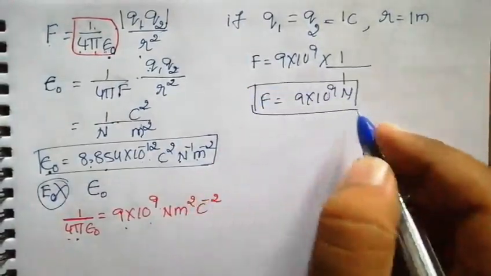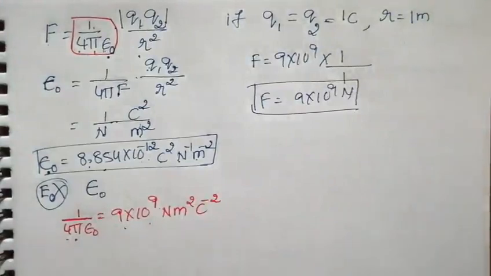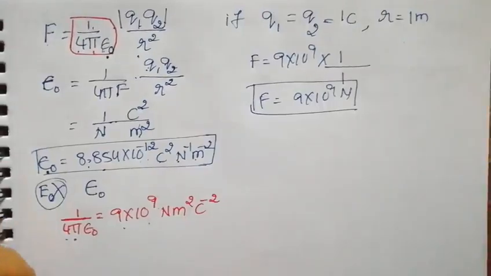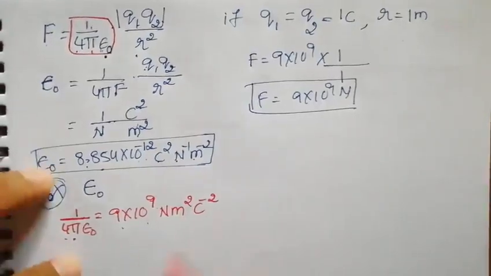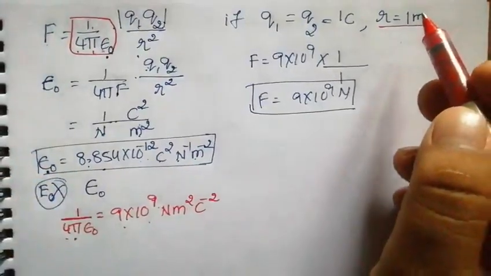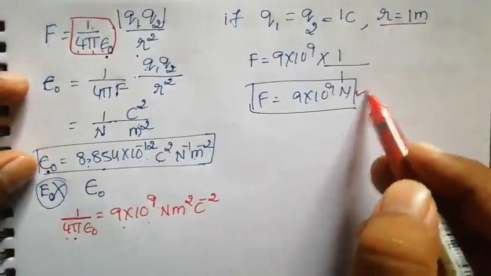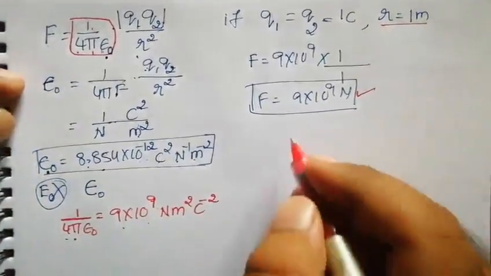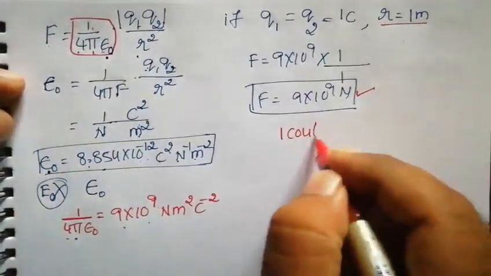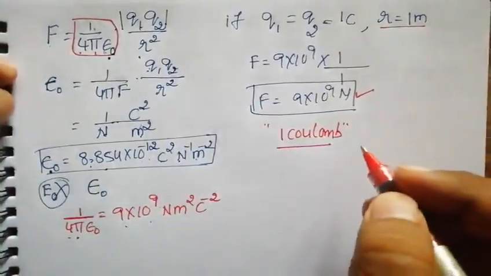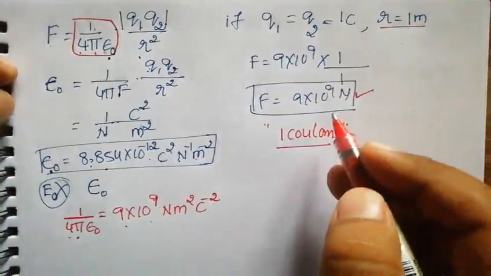From this conclusion we can say, when two charges placed at a distance of 1 meter experience a force of 9 into 10 power 9 Newton, then the charge is said to be 1 coulomb. So that is the definition of 1 coulomb. In this way we arrive at it.